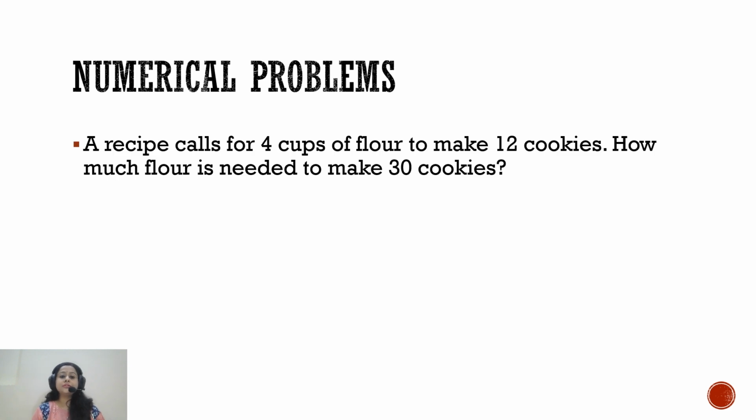Now we will solve two very basic numericals on proportion. So the first problem says that a recipe calls for 4 cups of flour to make 12 cookies. How much flour is needed to make 30 cookies? See, here we are actually trying to scale up the production of cookies.